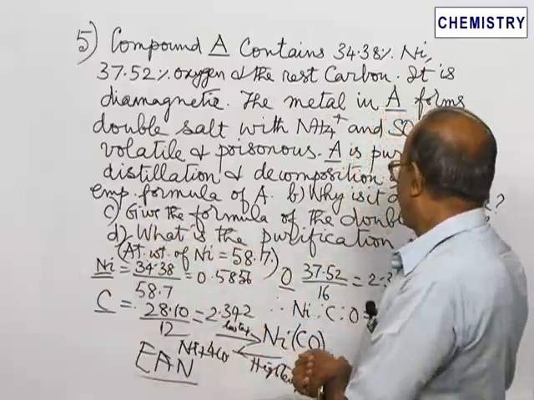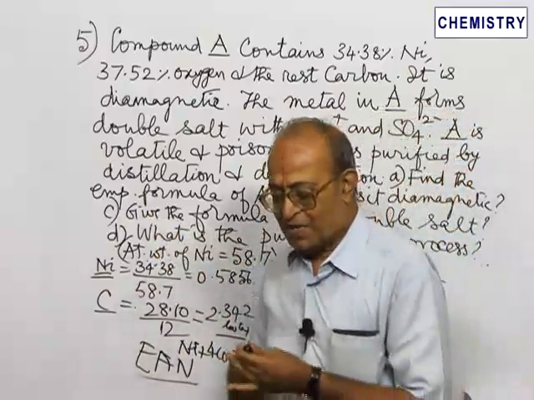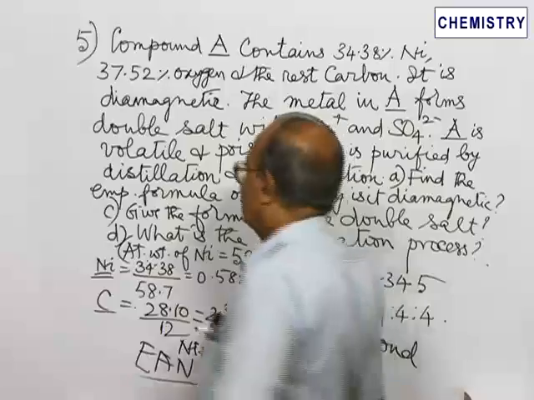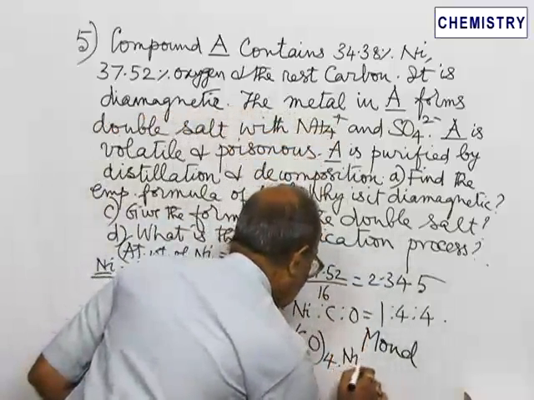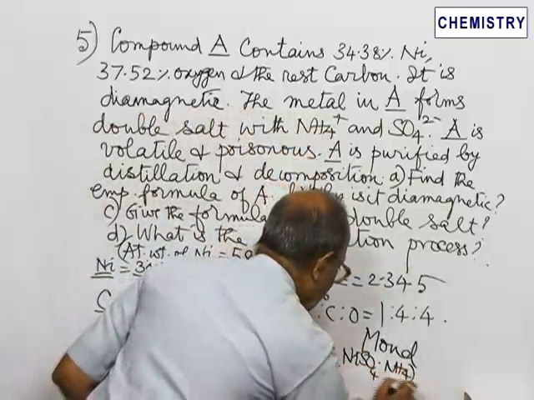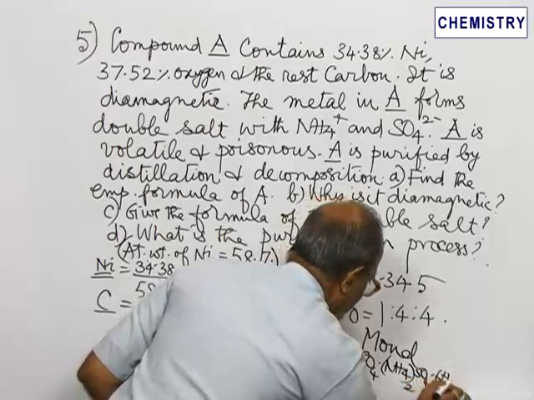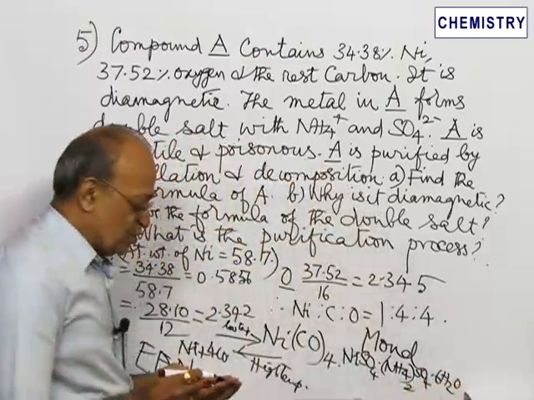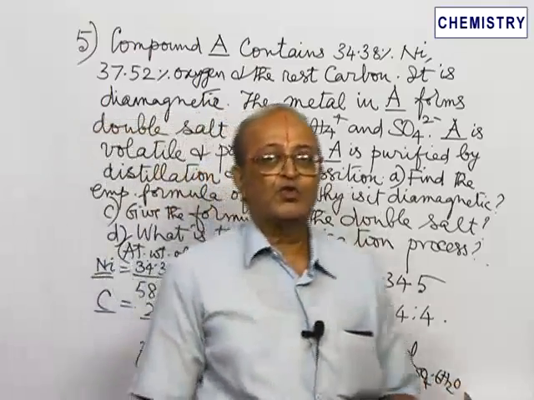See, nickel forms a double salt with ammonium and sulfate ion. The double salt is nickel ammonium sulfate, which has the formula NiSO4.(NH4)2SO4.6H2O.